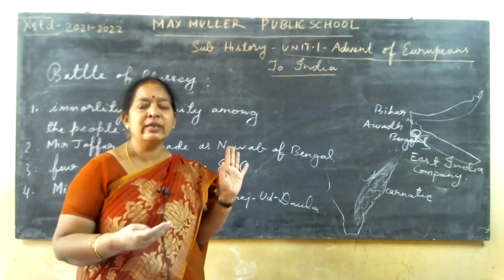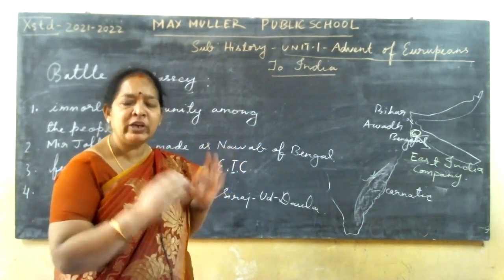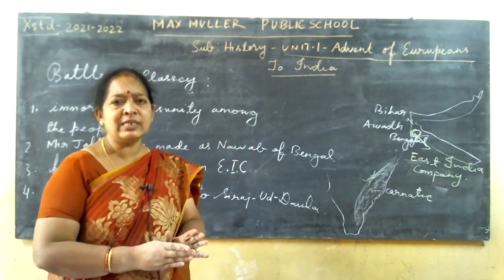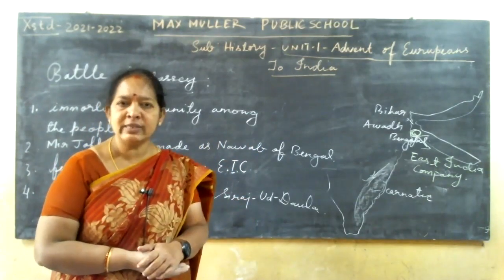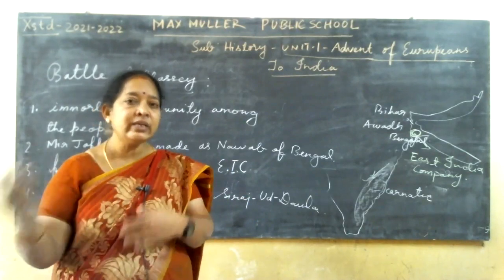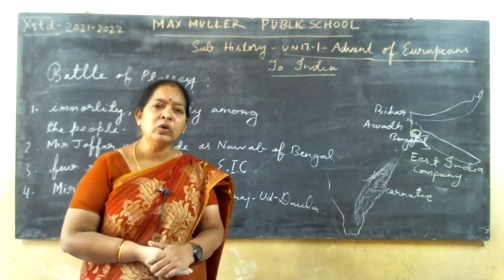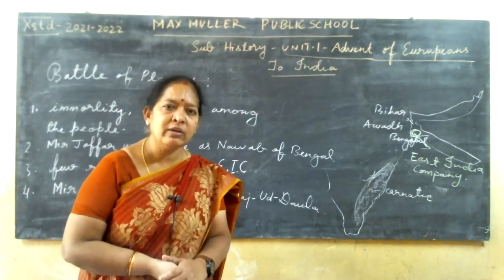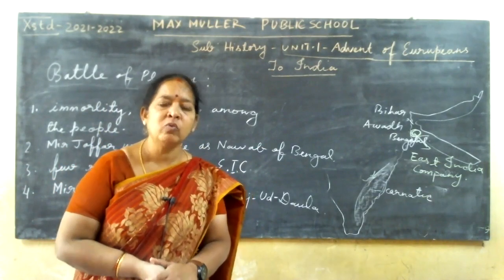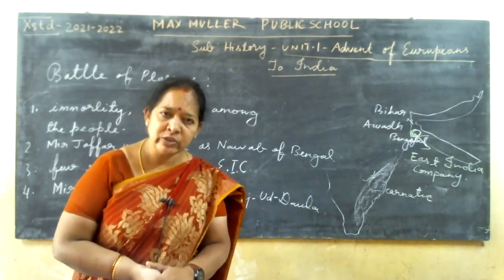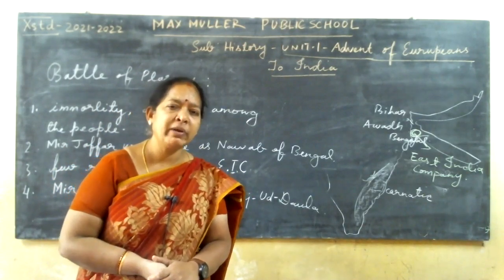Then the Black Room tragedy. What happened? 146 Englishmen were put into a dark, very congested room, which was very small, and because of that 126 Englishmen died. This enraged the English, and Clive took the help of the local rich merchants of Bengal and also Mir Jafar, a military general of Siraj-ud-Daula's army.